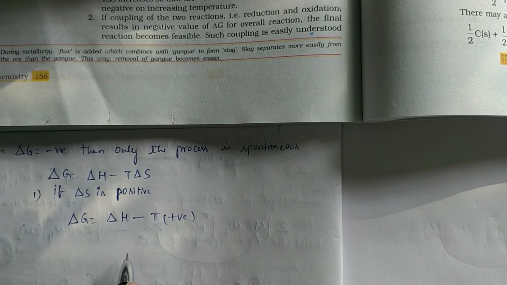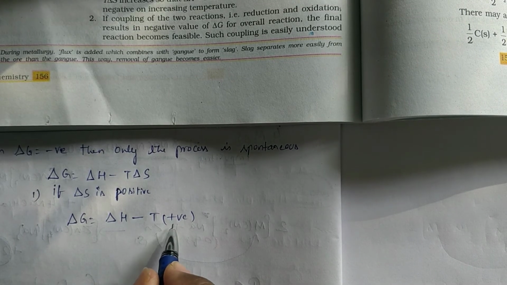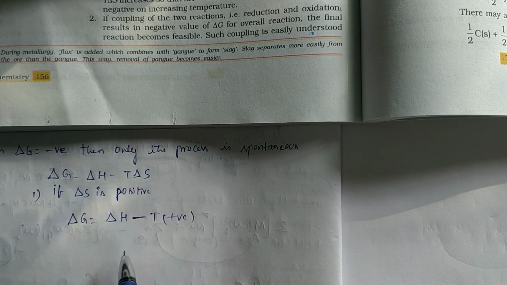On increasing the temperature capital T, the value of T delta S increases. See, this is a positive value. Once again, this is a positive value. And this is negative, definitely.